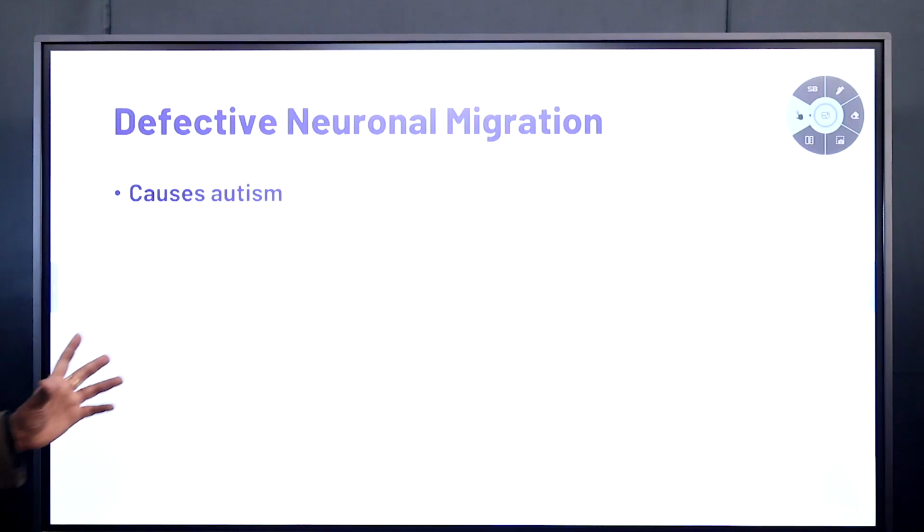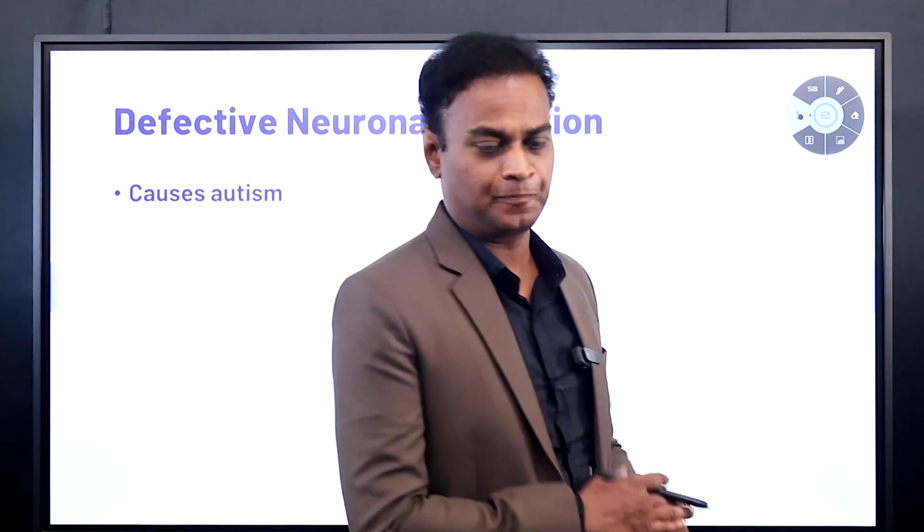So you have to remember there are different pathologies for autism. Some subset of kids will have this defect, not all. Some will have mitochondrial problems, some will have neuronal migration problems, some will have connection problems. There are a lot of problems. For some subset of autism kids, this defect in the migration of neurons will be present. Now we will look deeply into the videos and animations to see what exactly happens in the brain of an autism kid. Defective neuronal migration causes autism.